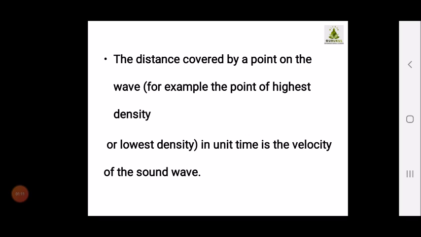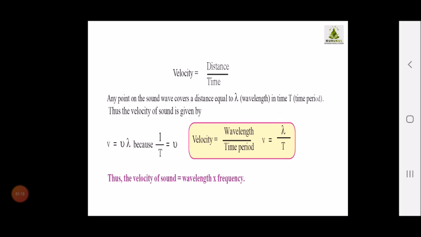The equation for velocity, you know, is velocity equals distance upon time. At a point, the sound wave covers a distance equal to lambda, that is the wavelength, in the time period T. So your formula will be velocity equals wavelength upon time period.